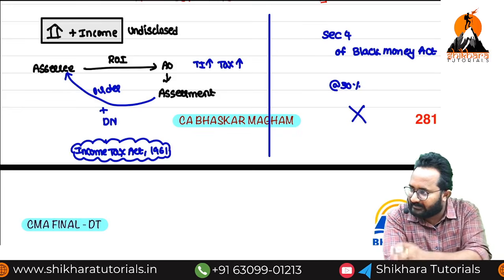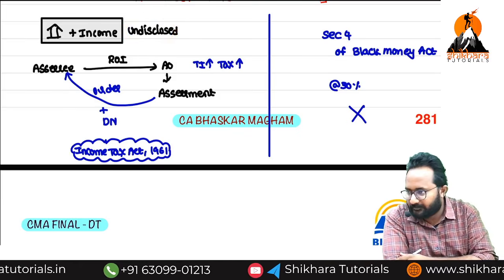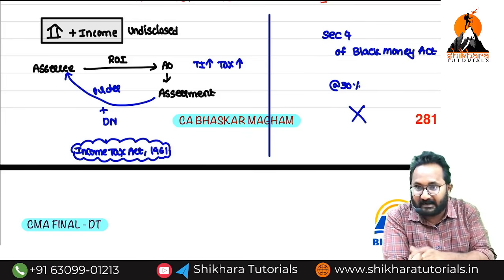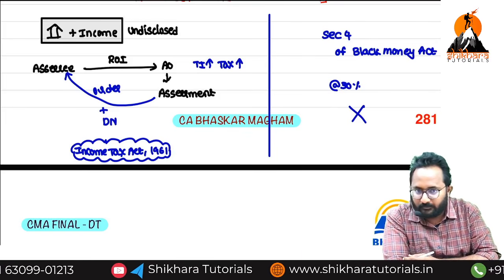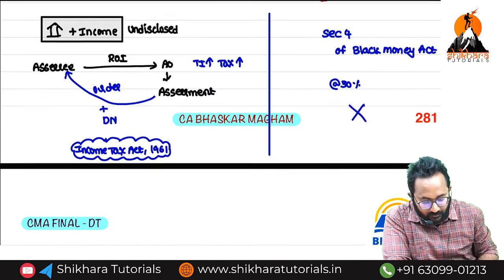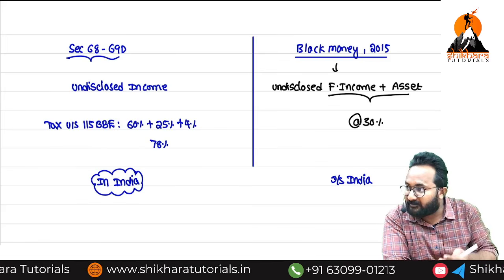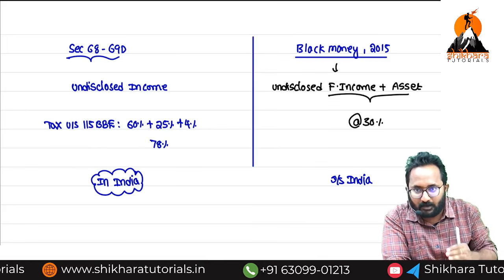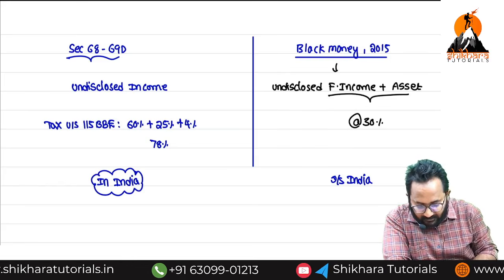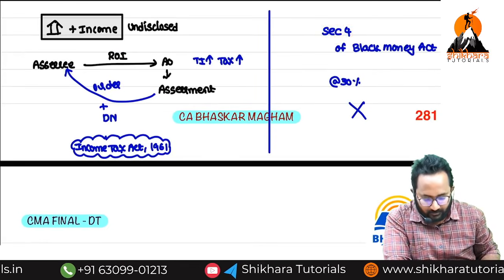Regarding whatever penalties are there regarding that undisclosed income, at what rate was it levied? 78%. Tax also was levied at the rate of 78%, because in the Income Tax Act 1961 that is identified. How did AO identify all these things? By using section 68 to 69, he identified unexplained investment, unexplained assets. These are all identified, and he levied the tax already. Again, they are asking whether I can include these things in section 4. No. That is the only point.